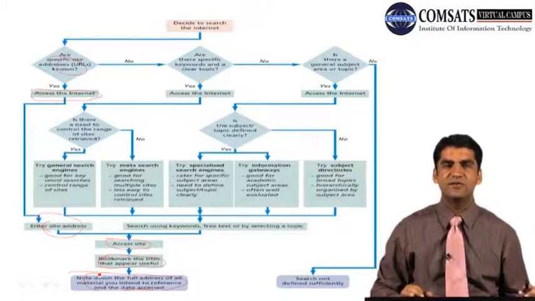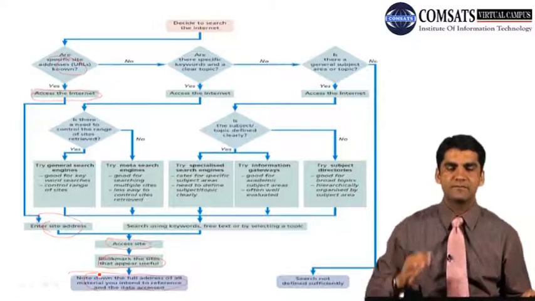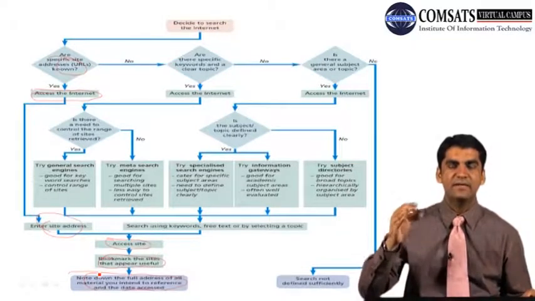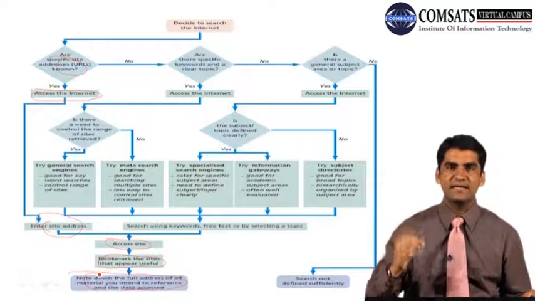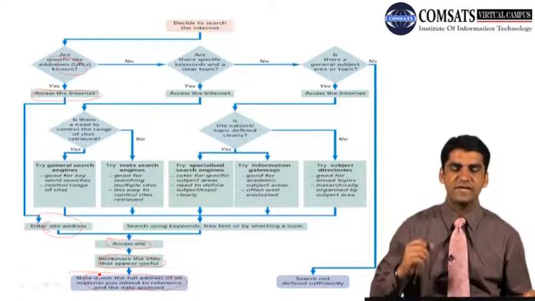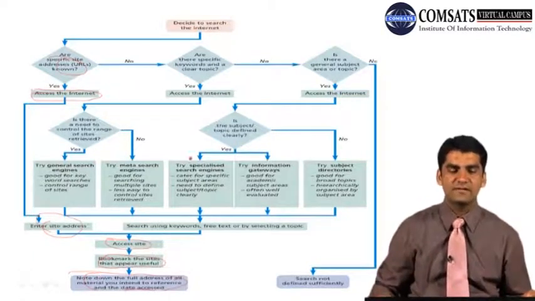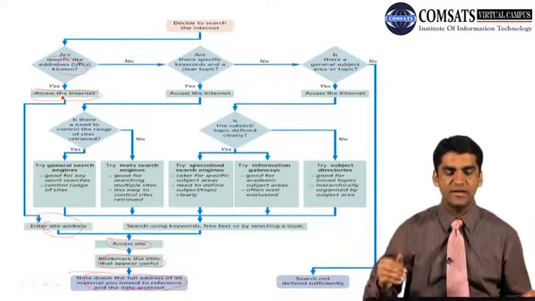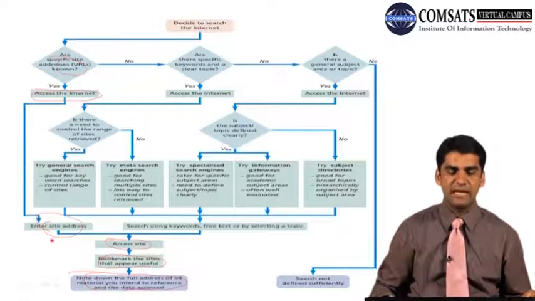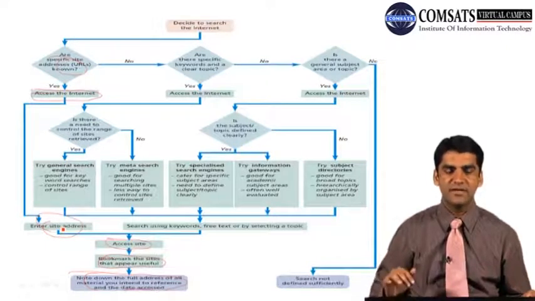When you decide to search through the internet, you have to understand whether the specific site addresses are known or not. If yes, then whether you have access to the internet or not. And if you have access to the internet, you have to see whether you can enter the address of the website or not.